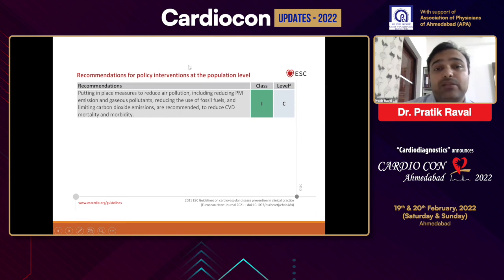It also recommends policy intervention at the population level, like taking measures to reduce PM particles, reduction of utilization of fossil fuels like coal, and promotion of electric vehicles and everything. Fortunately, our government has also taken steps in this direction.